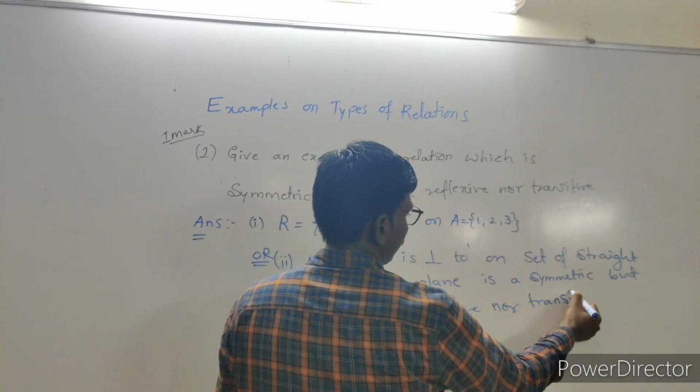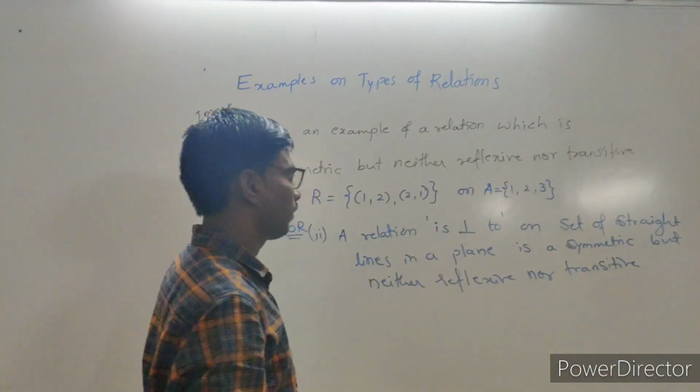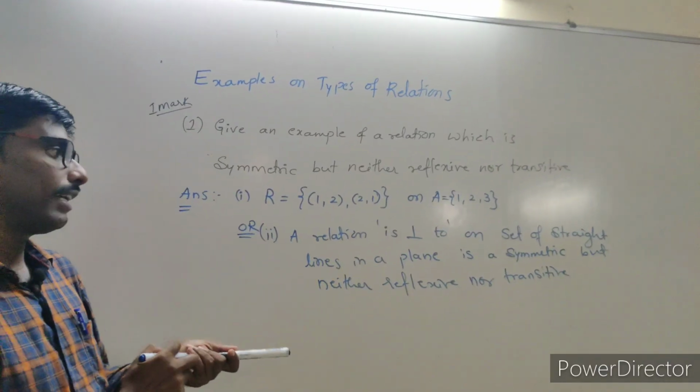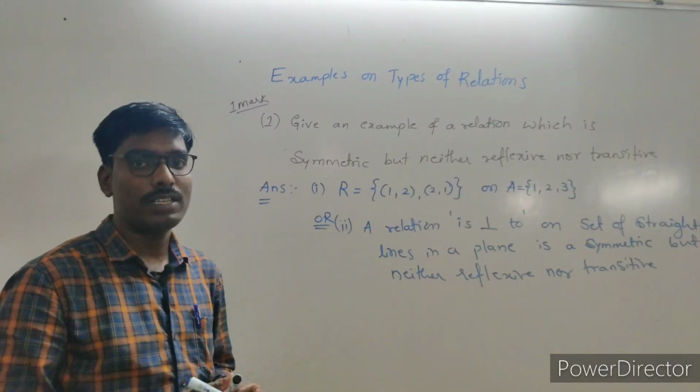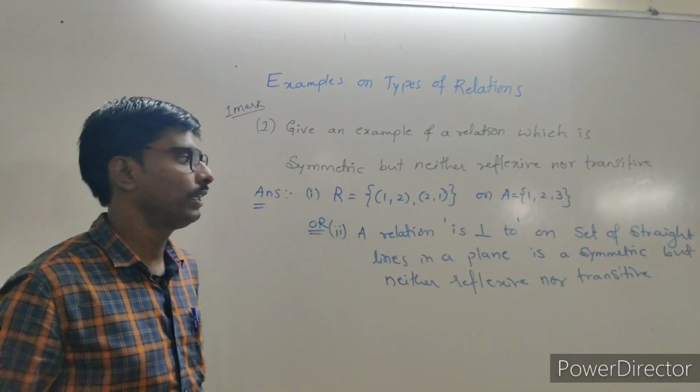Okay. So you have to give any one example, either the first example or the second example. Whichever is easier, you write that example in your examination.